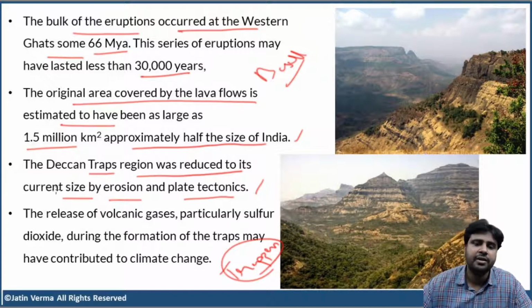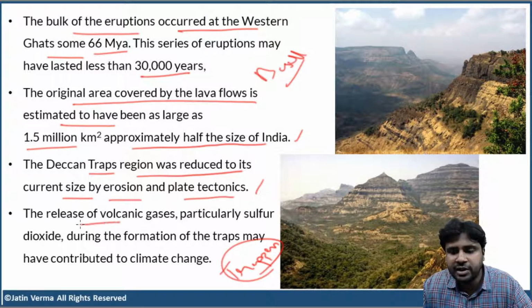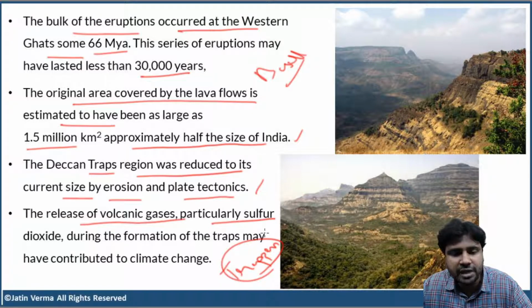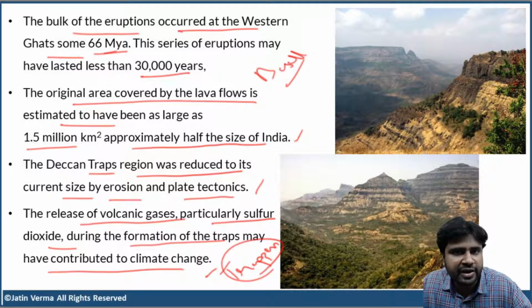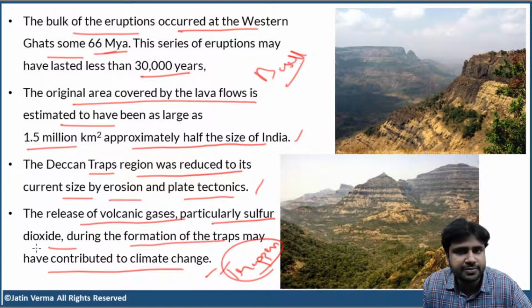Clear, right? Now, scientists say that the release of volcanic gases, particularly sulfur dioxide, during the formation of the traps may have contributed to the climate change during that time. When did the formation of this Deccan Trap start? 66 million years ago, right? So, not only the lava, but along with lava, we also get volcanic gases. So, the release of volcanic gases in enormous quantities, particularly sulfur dioxide, might have contributed to climate change. That is what the scientists say.